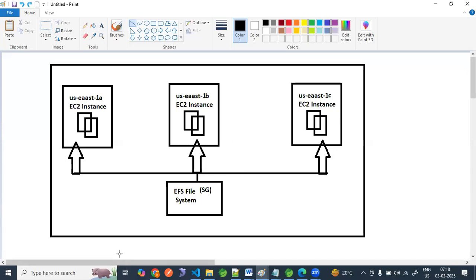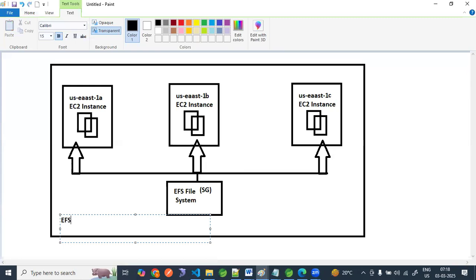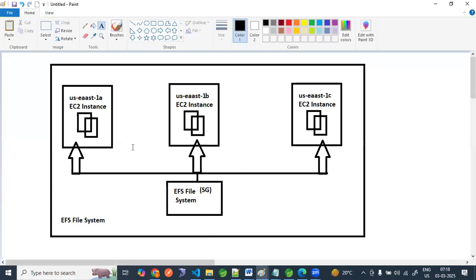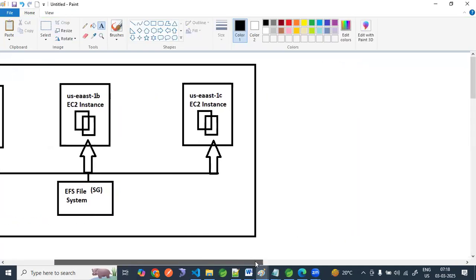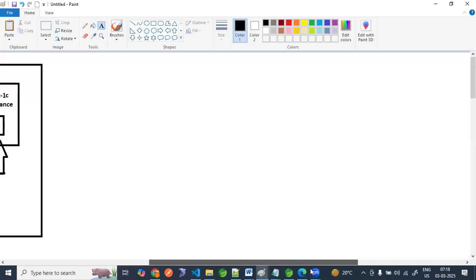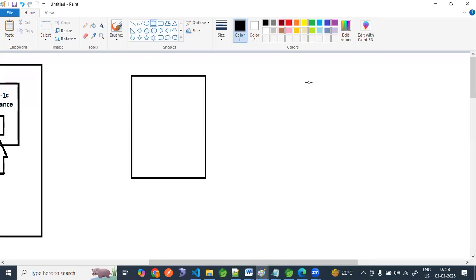This is our EFS file system, meaning this file system is available across different availability zones. But what was the challenge in EBS? For example, this is one availability zone, this is another availability zone.